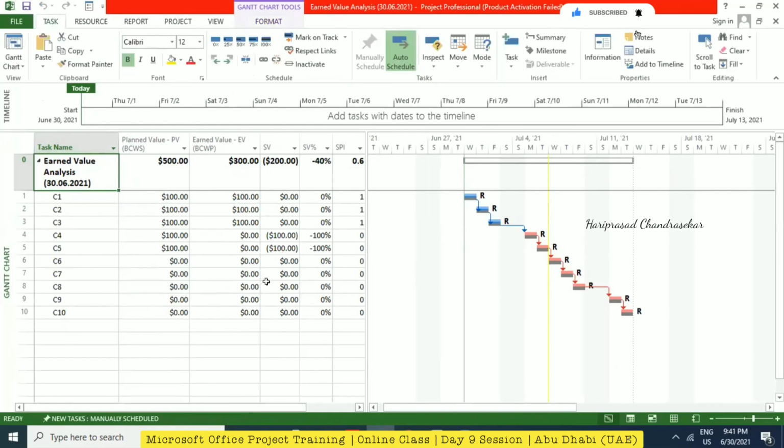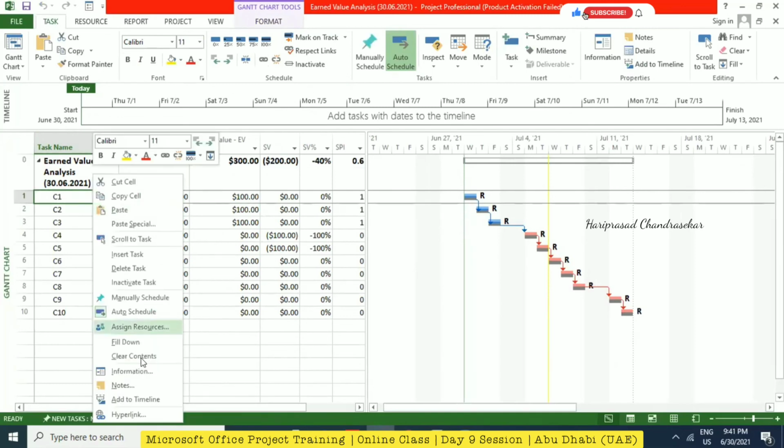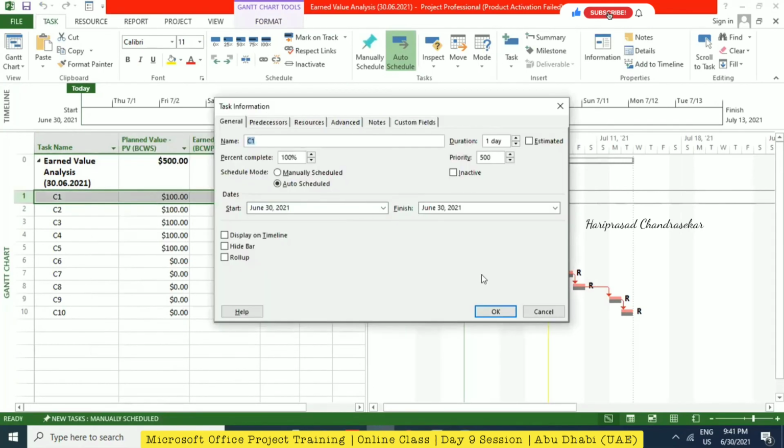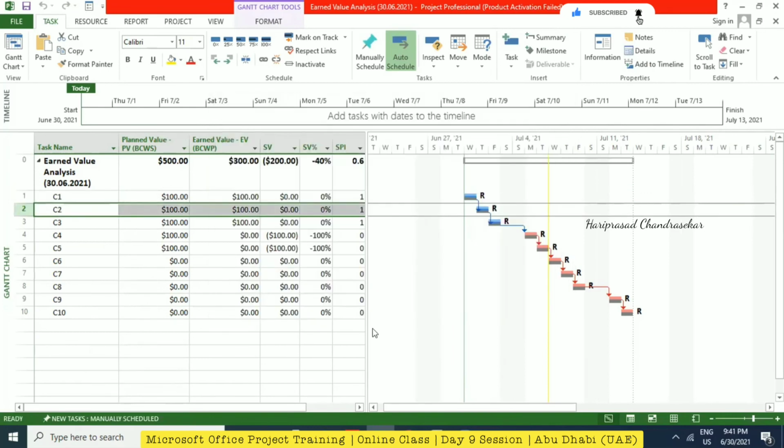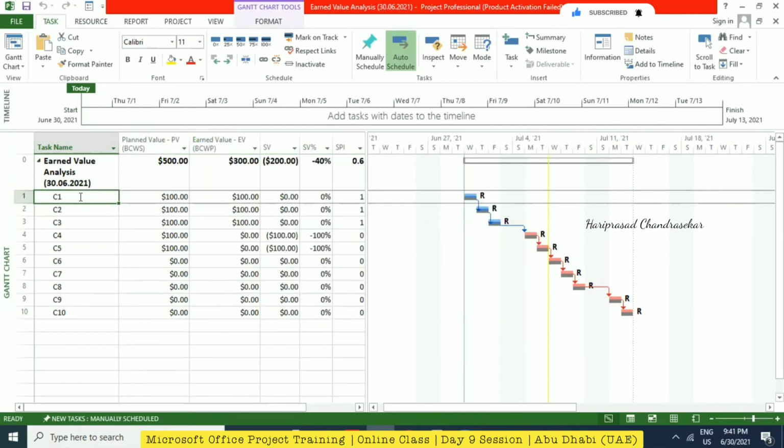We did different ways of percentage completion update. But I will still use the easiest way, which is you right click on the task and go to task information, or double click on it. Then just put the percentage there. Yes, that is the easiest way. Some people use the icons under the task menu, in the schedule section.